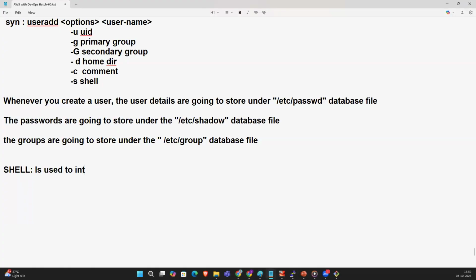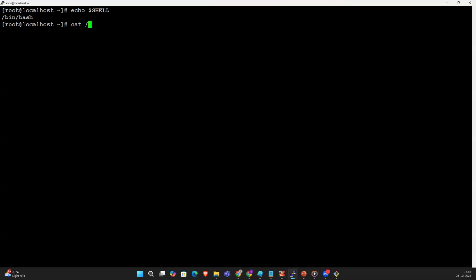The shell is used to interact with the system. To know how many shells are available, what is the command? cat /etc/shells.